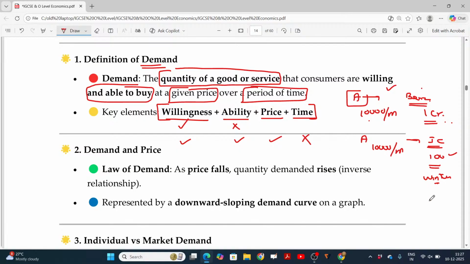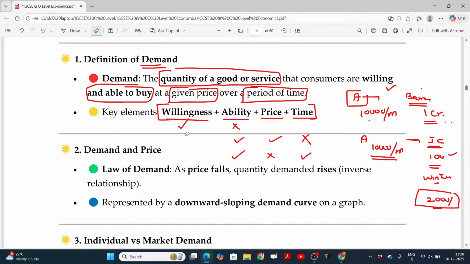And suppose the ice cream is premium, 2000 rupees per scoop. He has 1000 rupees, but the price is 2000 rupees. Willingness is there and ability is there. Time is also summer, but the price is exorbitantly high. He feels unsatisfied with that high price, so he will not purchase. So whenever he wants to purchase, the willingness should be there, the ability to pay should also be there, and the price at that moment matters, and time also matters. All these things put together collectively will be considered as the definition of demand.